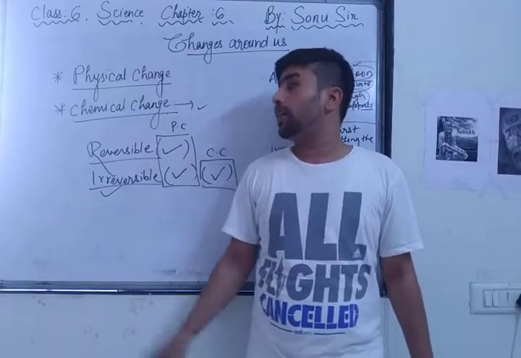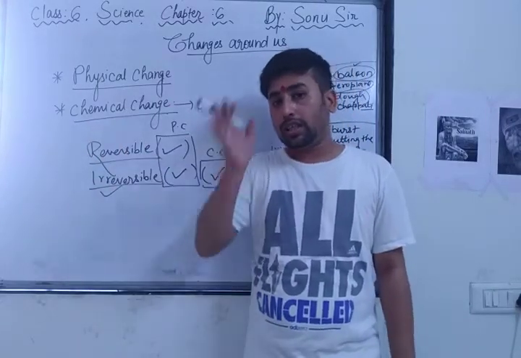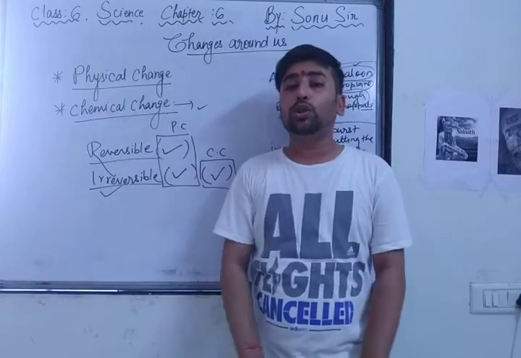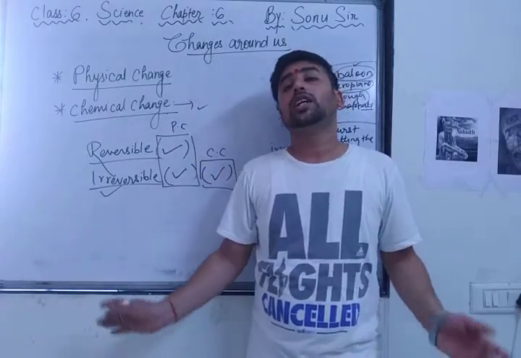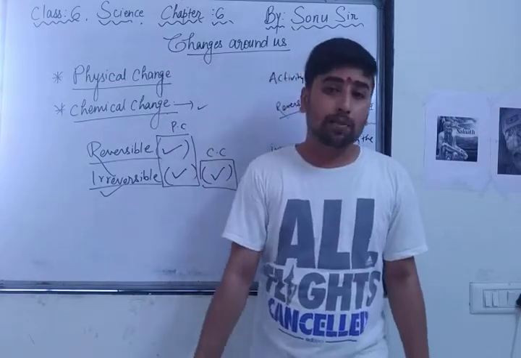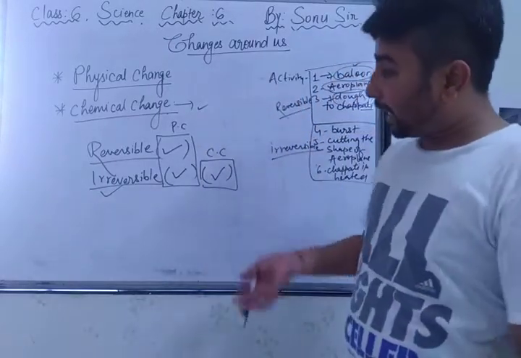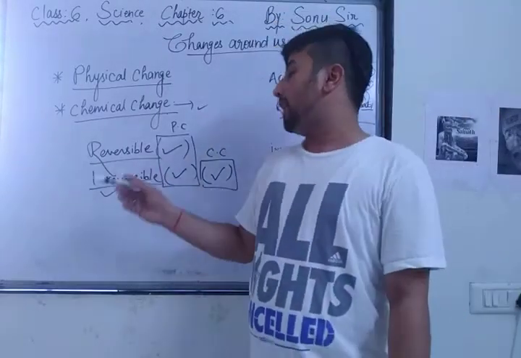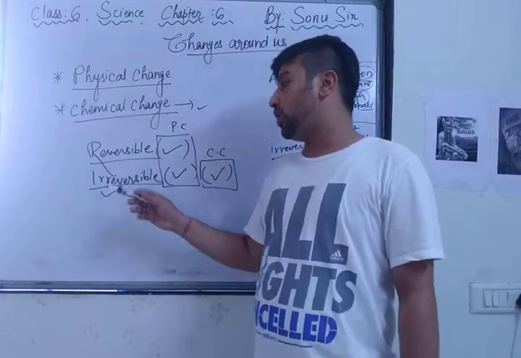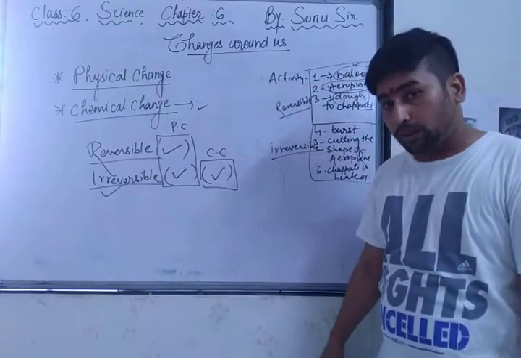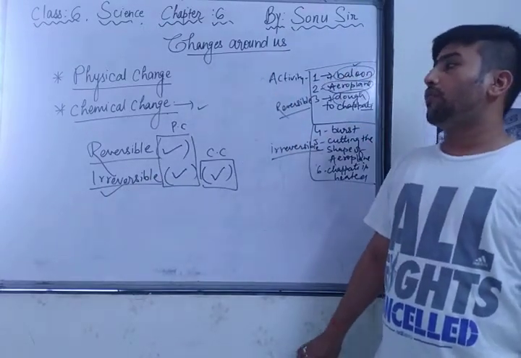Physical change and chemical change, you have got it. What is physical change? No new substance is formed. Chemical change, new substance is formed. Reversible, same substance is there. Irreversible also, same substance, but it can't come back to its original position, and reversible can come back to its original position. I hope all of you have understood.